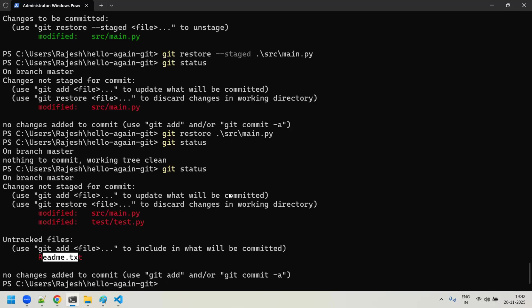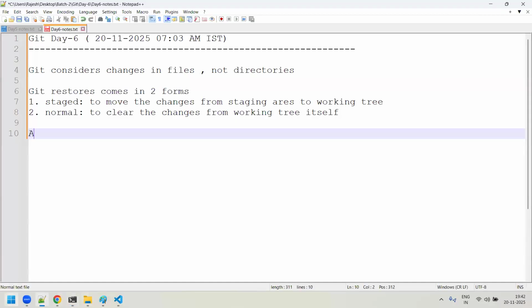Now my requirement is this: these two modified files only have to be pushed to the staging area, not the readme file. I'm not interested in moving this file from my working directory to the staging area. I want to push only the modified ones. So the use case is adding only the modified files into the staging area.